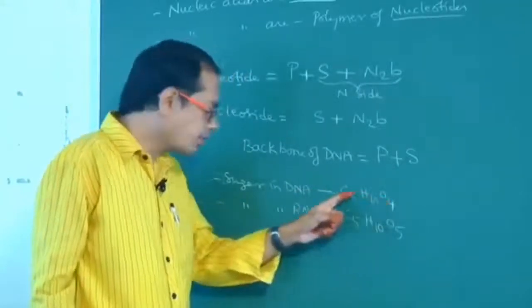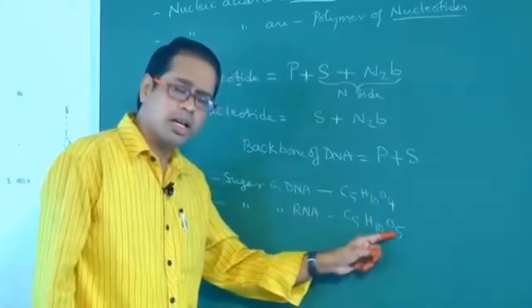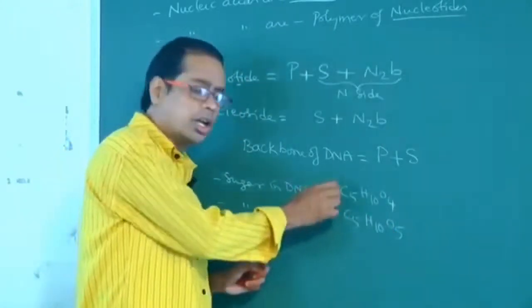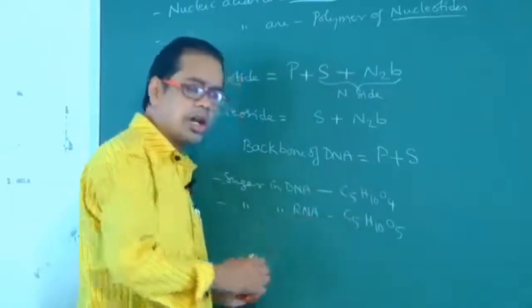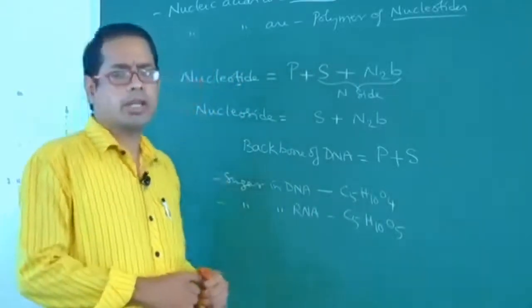C5H10O4 is the sugar of DNA. C5H10O5 is the sugar of RNA. The DNA sugar is called deoxyribose sugar. The RNA sugar is called ribose sugar.